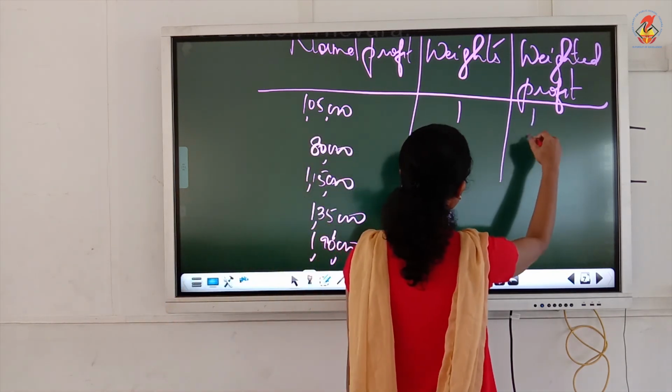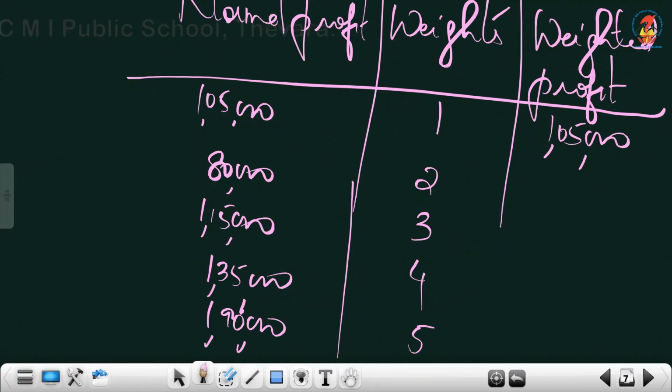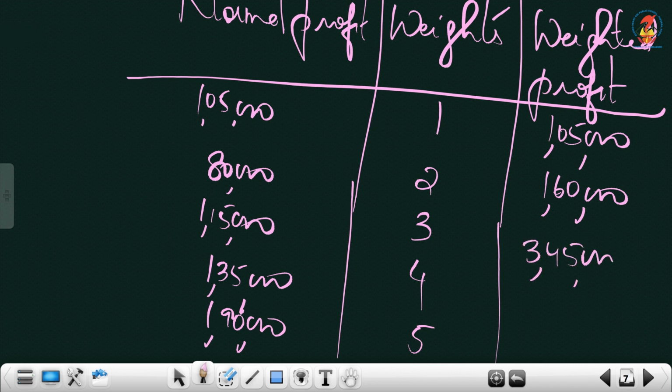Now you have to multiply this and take the weighted profit. It's like 80,000 into 2. It is multiplied by the weights. 1,15,000 into 3, so it's 3,45,000. Then 5,40,000 and 9,50,000.